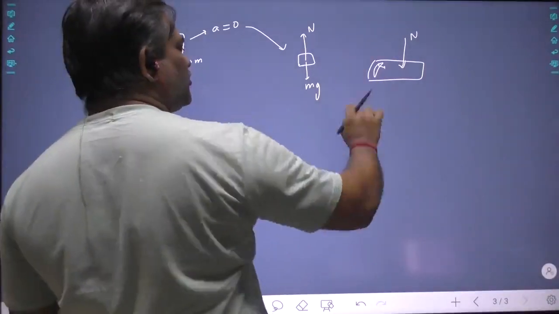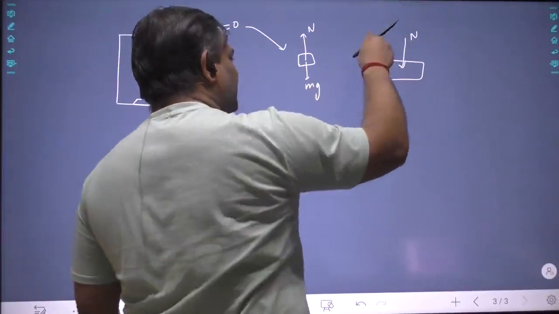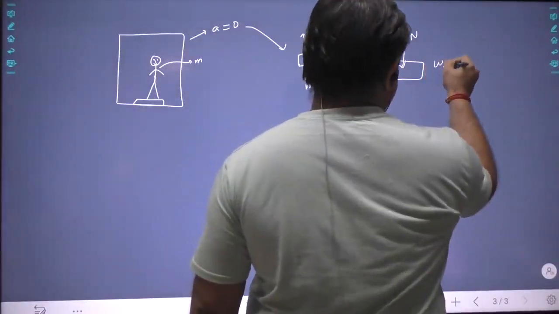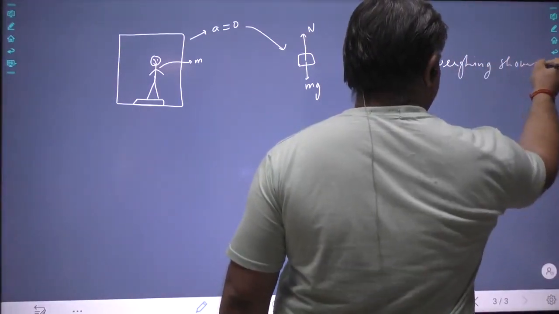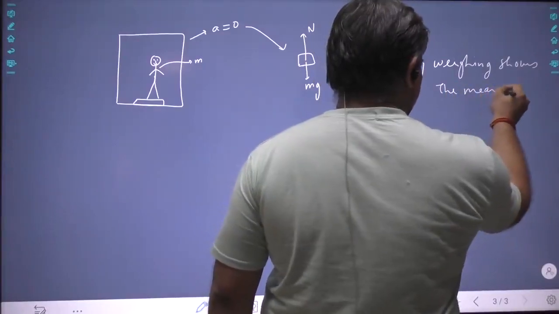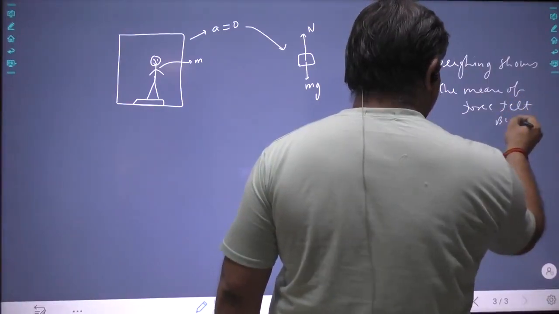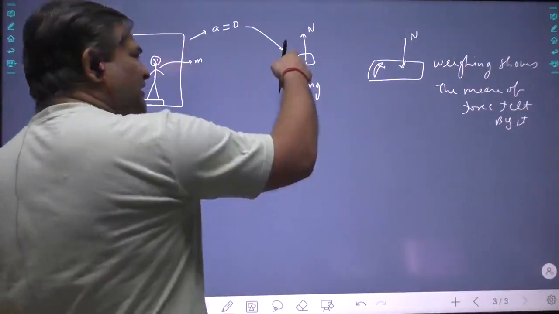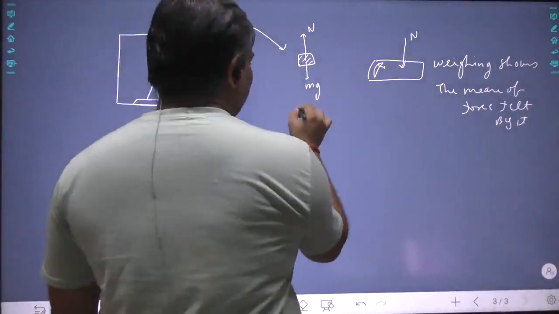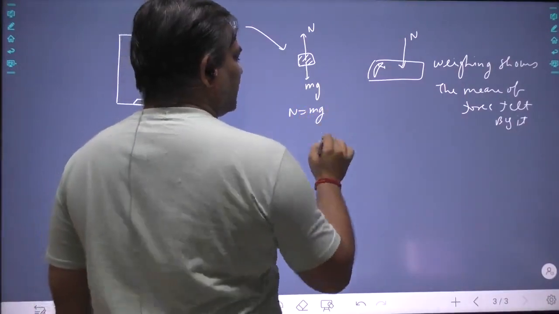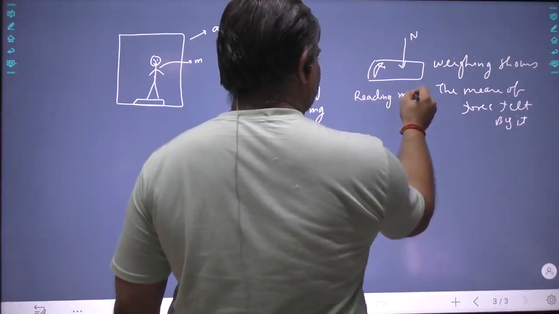So the weighing machine is not showing the weight, but the measure of the force felt by it. Now this person is not moving at all, so N will be equal to mg. So the weighing machine reading will be mg.